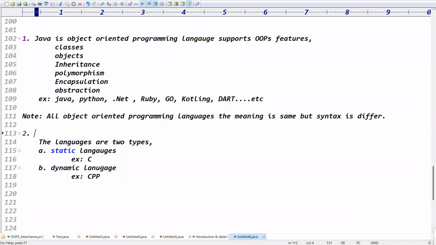Guys, Java is what type of language? Java is an object-oriented language. That is a dynamic language. What is the meaning of dynamic language? C language is a static language and Java language is a dynamic language. Static language means it is a procedure-oriented language. Dynamic language means it depends on object-oriented language.